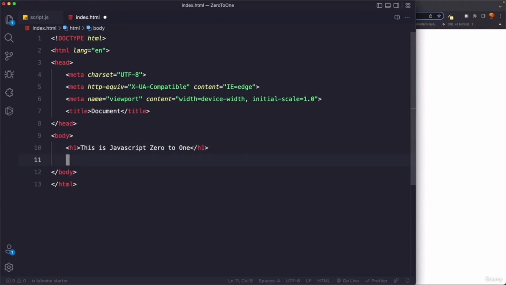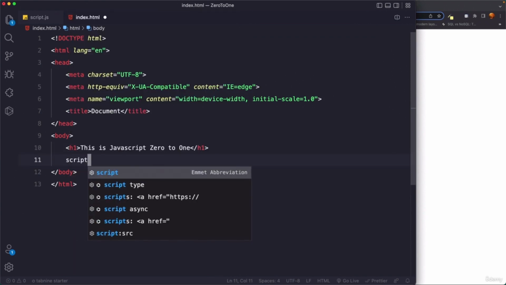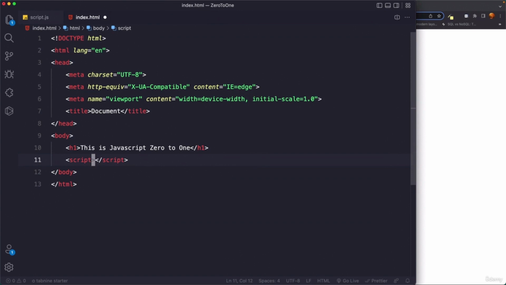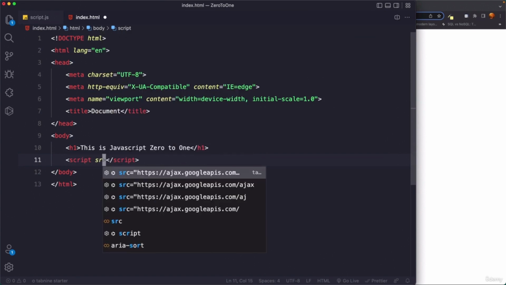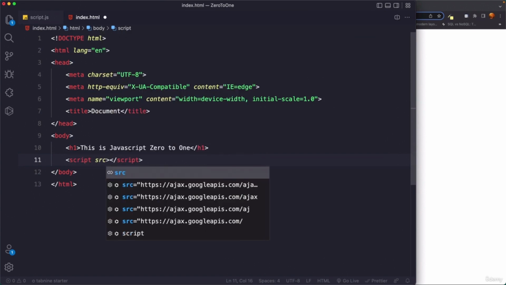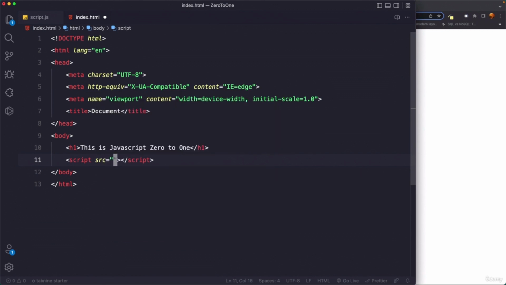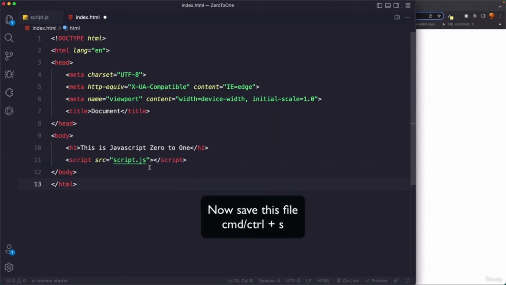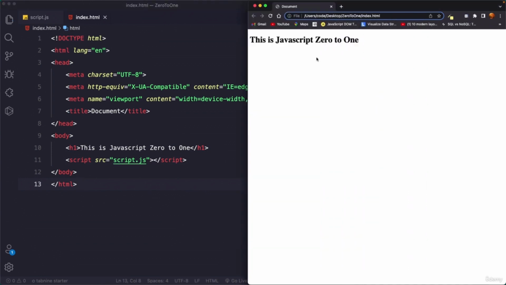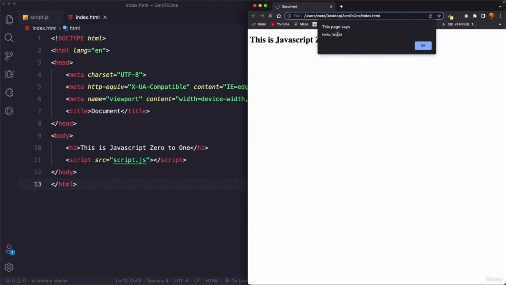We are just going to say script and press enter, and then inside this script tag we can reference the script.js file using the source attribute. We say source equals script.js, and the moment I hit Command S and refresh, you can see our dialog box over here.